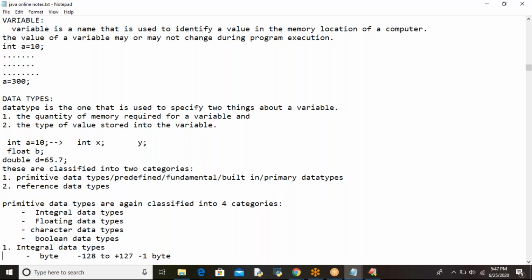Understood or not? In the same way, in the computer memory, there are a lot of memory locations available. In those memory locations, hundreds or thousands of values are there. If you want to identify a particular value in a memory location of a computer, for each and every memory location you give a name.